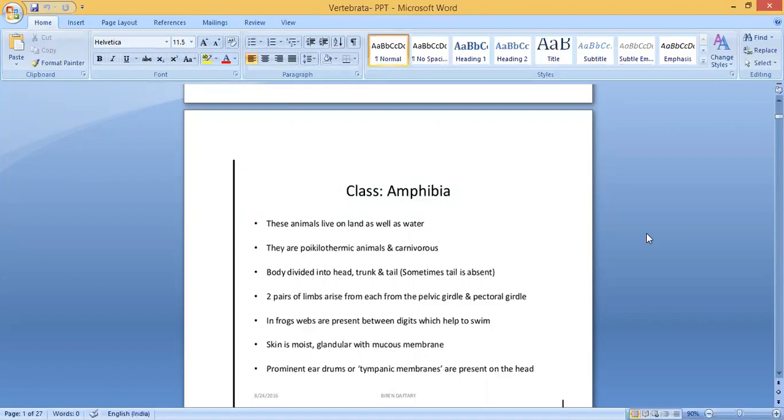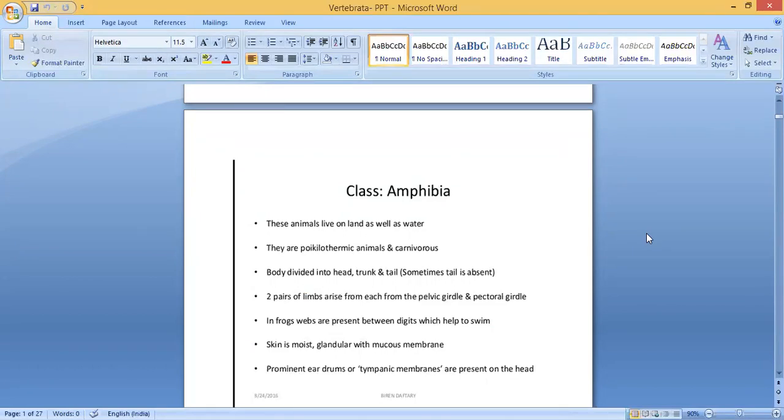Skin is moist skin. Because the frog, you would have learned in the smaller classes, when they go to water, how will they breathe? They will use moist skin for respiration. Okay, so skin is moist, glandular. Glands are present with mucous membrane. It also secretes mucus.